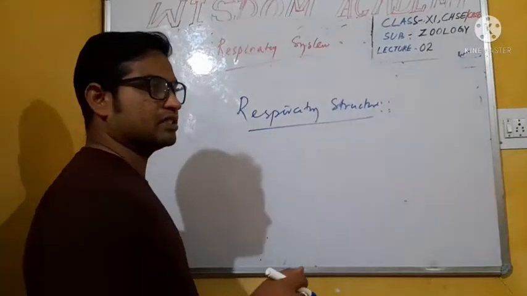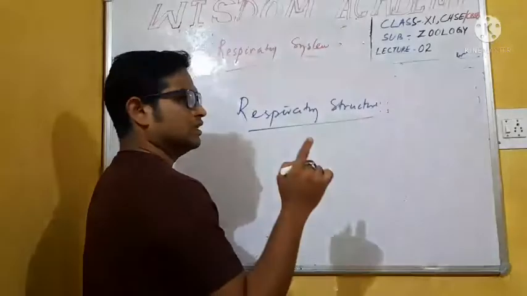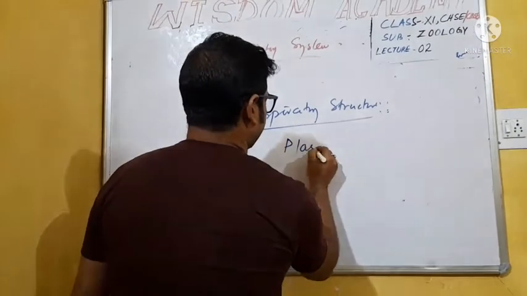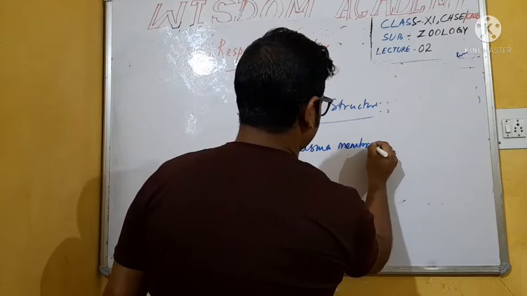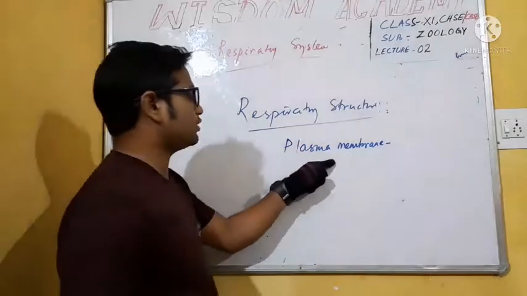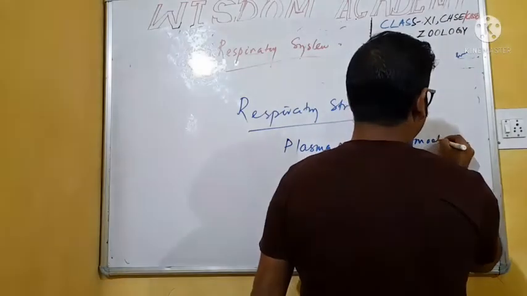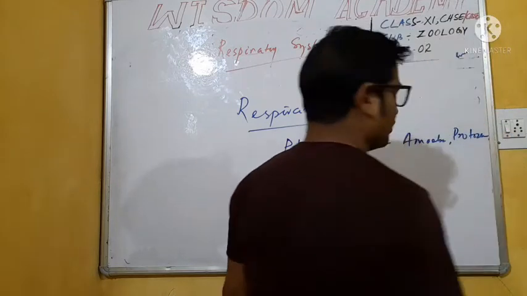So you can write the respiratory structure. Some organisms exist on the earth that respirate through the plasma membrane. All unicellular organisms like amoeba, or all protozoans, respirate through the plasma membrane. Example, some protozoans like amoeba.